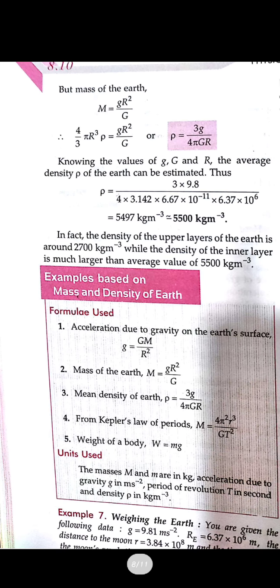Okay. So these are the formulas which we have read. That is g is equal to GM upon R square for the acceleration due to gravity on the earth's surface. Mass of the earth is taken as g R square upon capital G, where R is the radius of the earth. For the density, it will be 3g upon 4 pi G R. And for the weight of the body, W is equal to mg. And for Kepler's laws, I will be telling you later, because we will be seeing Kepler's 3 laws of motion and its formulas.